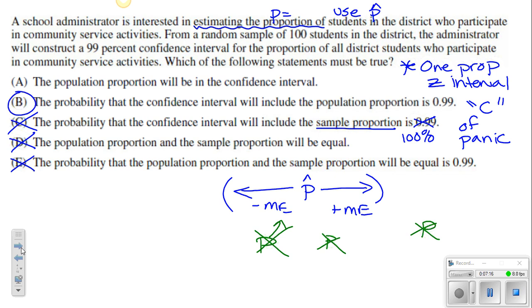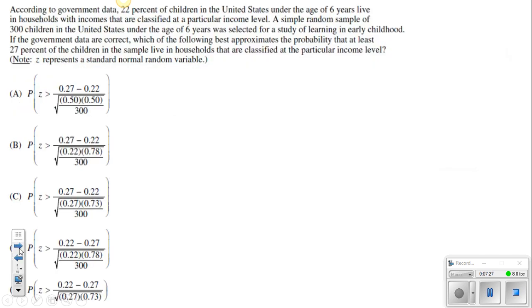And then the population proportion will be in the confidence interval. That is going to be false as well, because we just highlighted that. We never know if it's actually in or outside the confidence interval. That's why it is answer choice D.